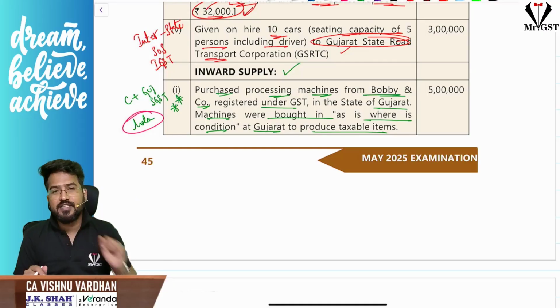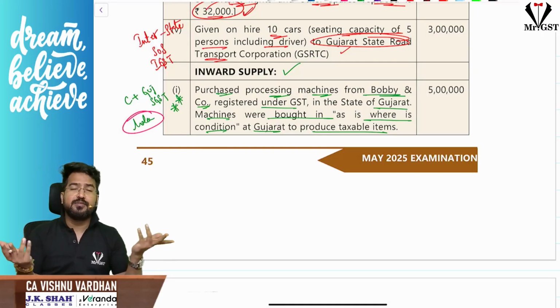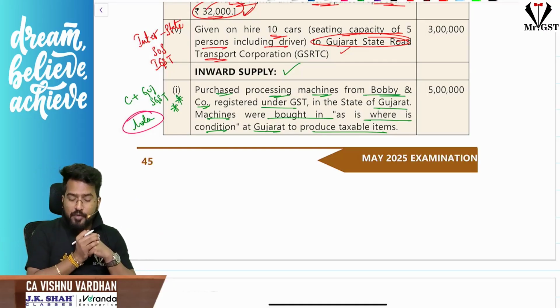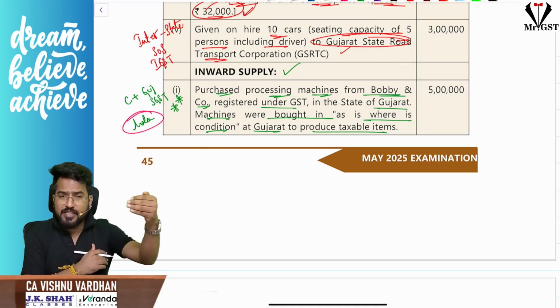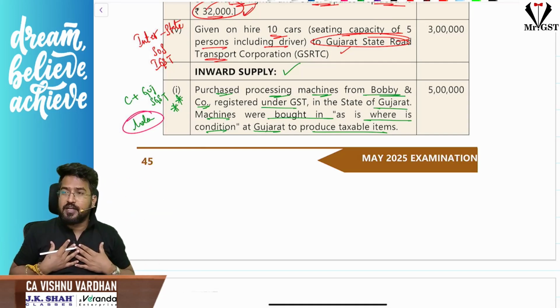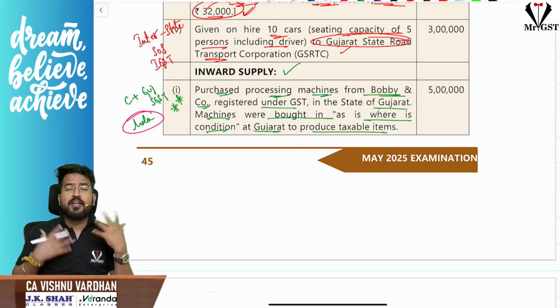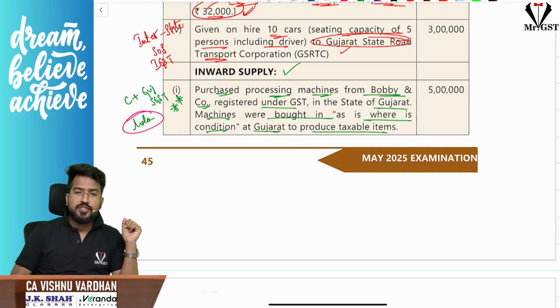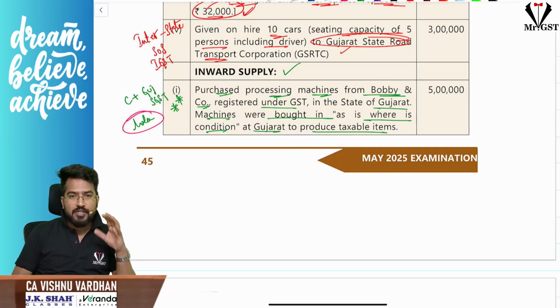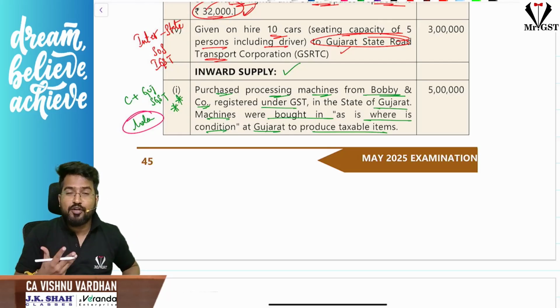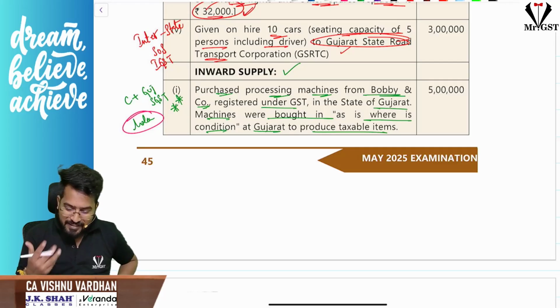Can you take it as ITC? Not possible. Technically it is not possible, because that fellow will charge CGST plus Gujarat state GST, and I am located in Maharashtra. I cannot take CGST plus Gujarat GST as ITC. Are you understanding the point? That is going to be very crucial here. How many of you thought about this? Okay, fine.